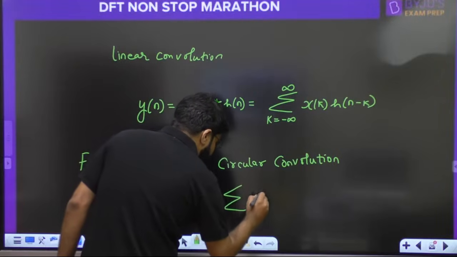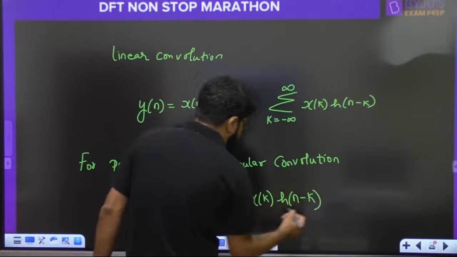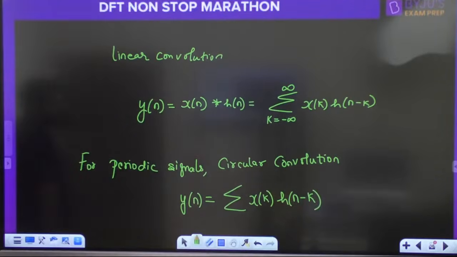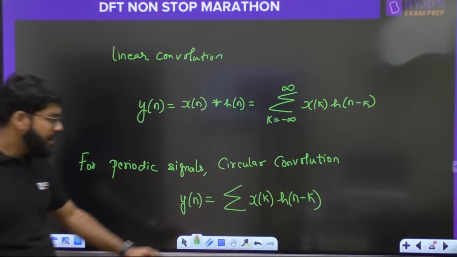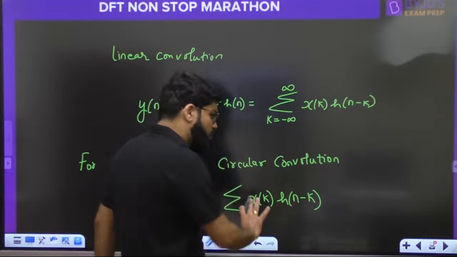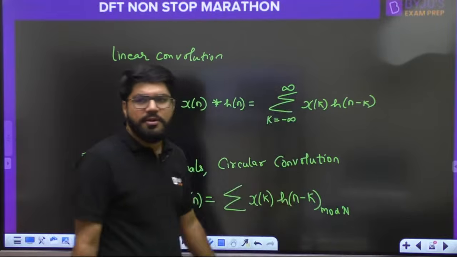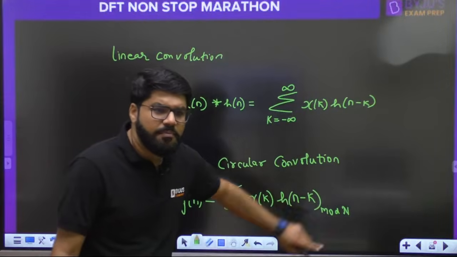Pay attention. It is the summation of x(k) h(n minus k). But h(n minus k) represents a shifting type of term, shifting and folding. So what shifting and what folding? Circular shift and circular fold. So just write down, for formality, mod N.